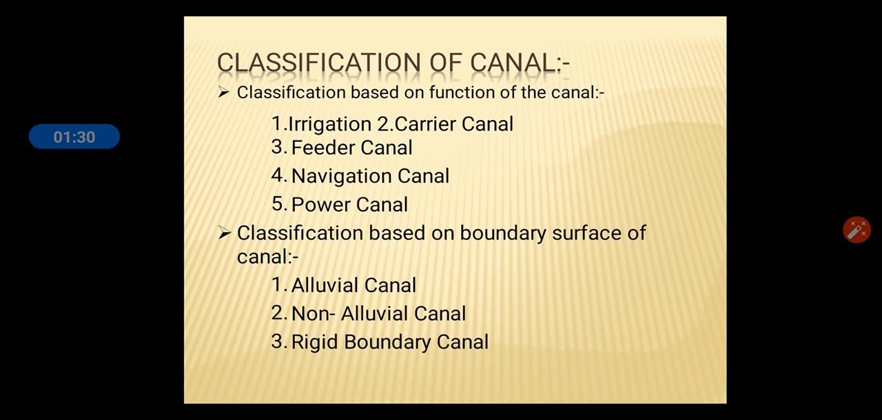Classification based on function of canal. First one is irrigation canal, the canal which supplies water for irrigation purposes. Second one is carrier canal. A carrier canal is a canal which transfers water to different reservoirs. Third one is feeder canal. A feeder canal has the same purpose of supplying water, for drinking purposes or industrial purposes.